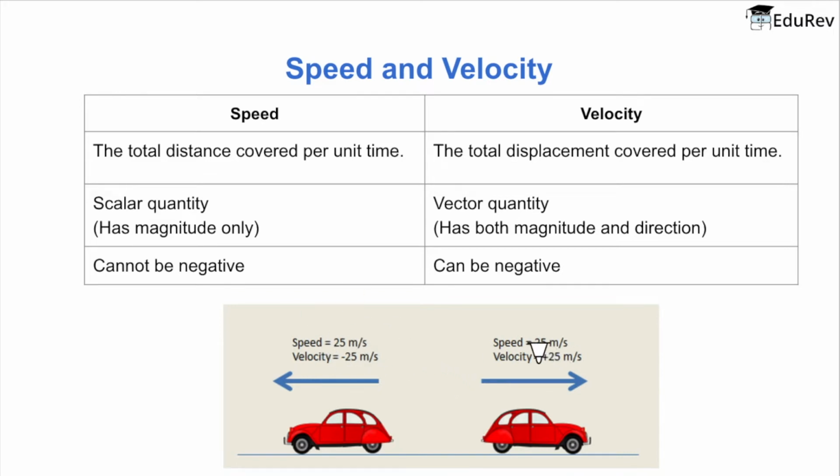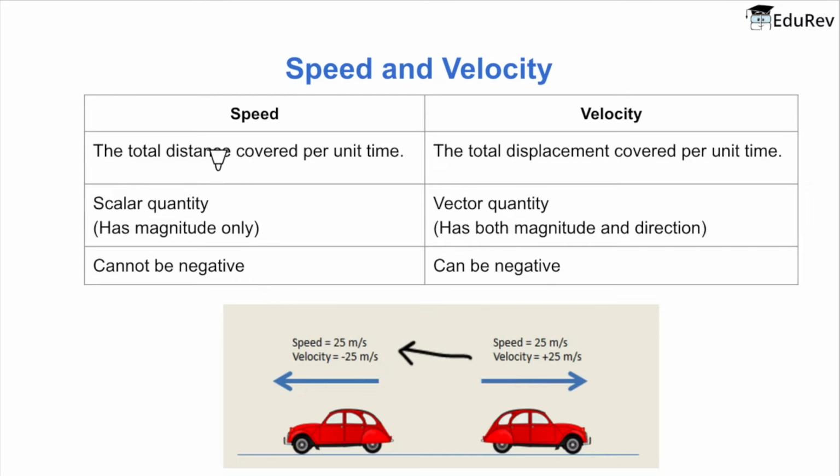But if you change your direction, if you go in the opposite direction, but keep your car speed constant at 25 meters per second, then you will not notice any change in your speedometer because your speed is still 25 meters per second. But your velocity, which just like displacement is dependent on your direction, it will change to negative 25 meters per second. So let's define these two now.